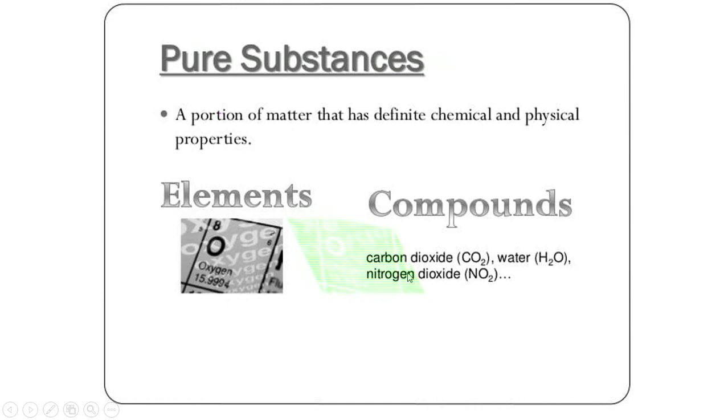But the substance which is made up of two or more elements, we call it a compound. So compounds are those which have two or more elements. Here you can see carbon dioxide. Carbon dioxide is not a pure substance. Why? Because in carbon dioxide, carbon is also there and oxygen is also present inside it. So we cannot say that carbon dioxide is a pure substance.